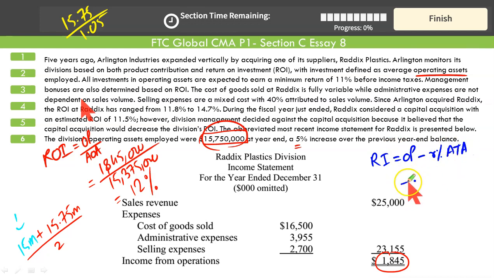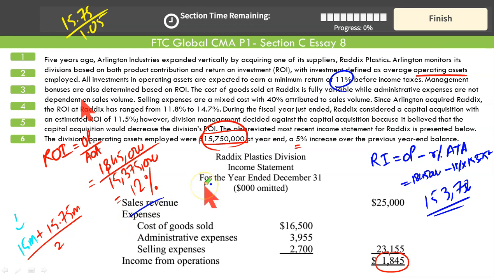We have everything what we need. Operating profit is 1.845 million. Required return is 11%. Average assets employed 15,375 million. Right. So let me calculate the result. 1,845,000 less 11% of 15,375,000, which is 1,537,500. Positive residual income 153,750. And that's what you need to give in a suitable format.